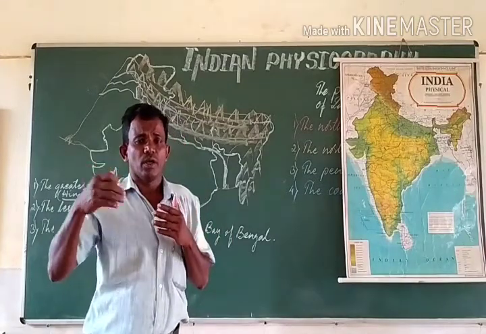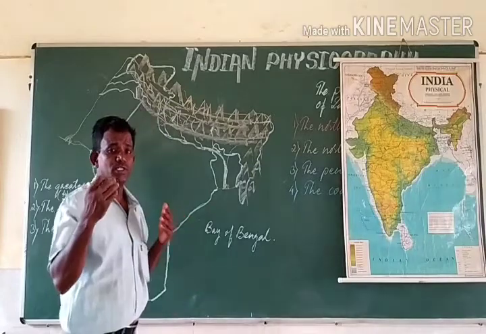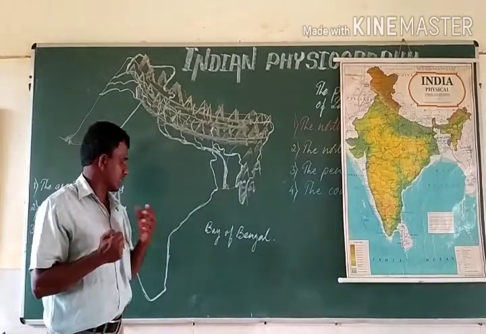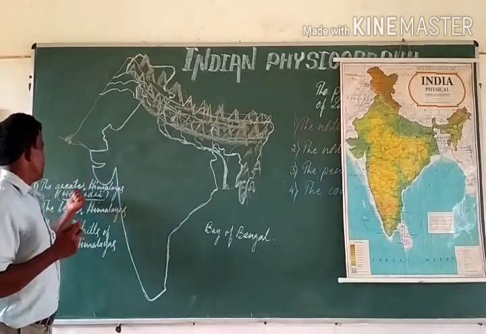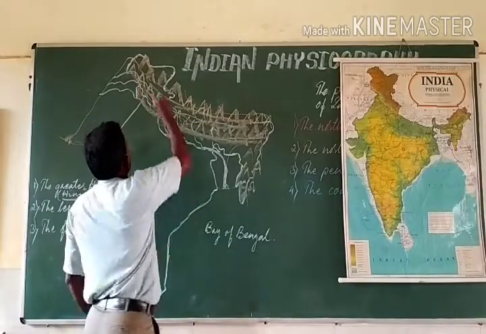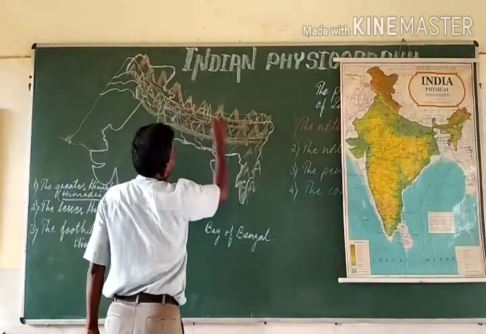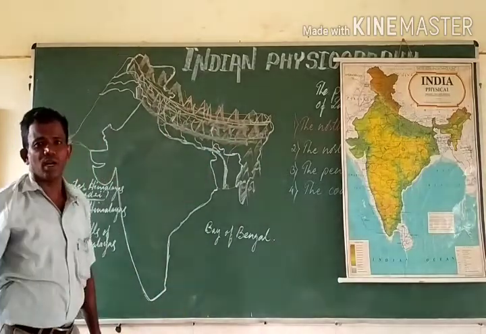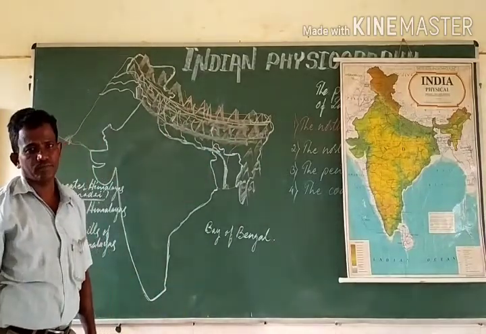Of course, the mountains whose height is more than 4,500 meters, they are to be called as the greater Himalayas. The average height of these ranges is for about 6,100 meters.